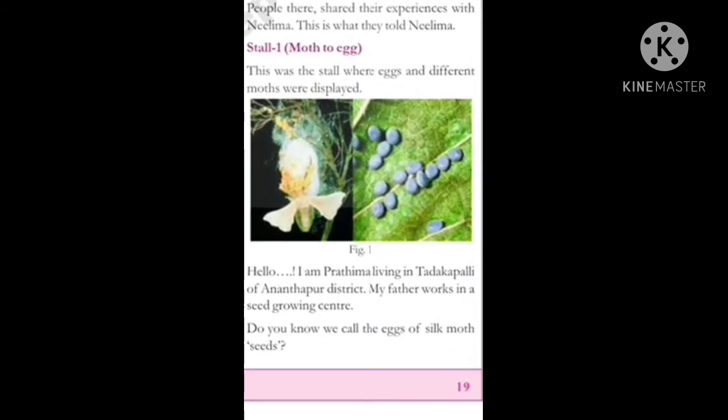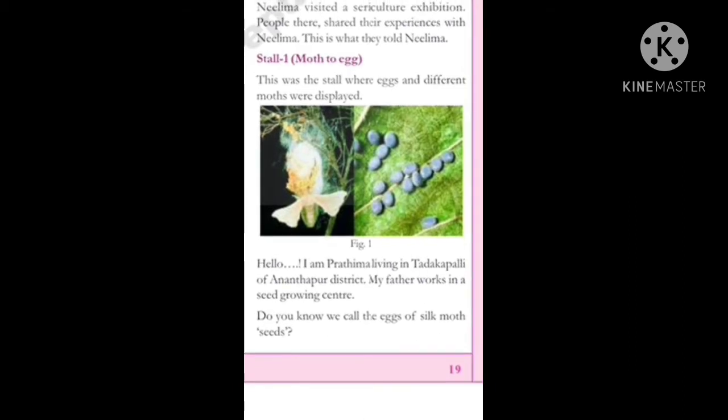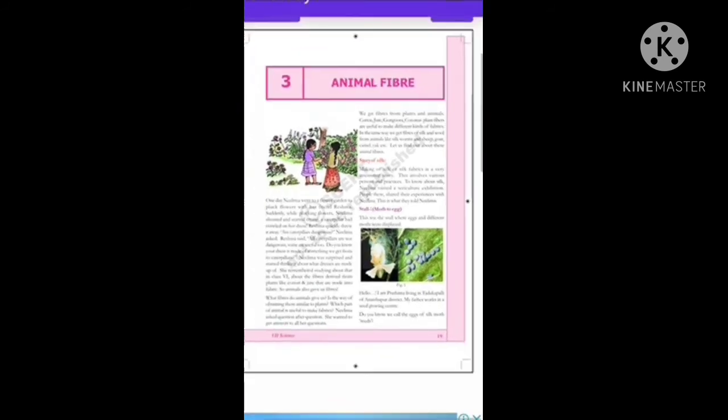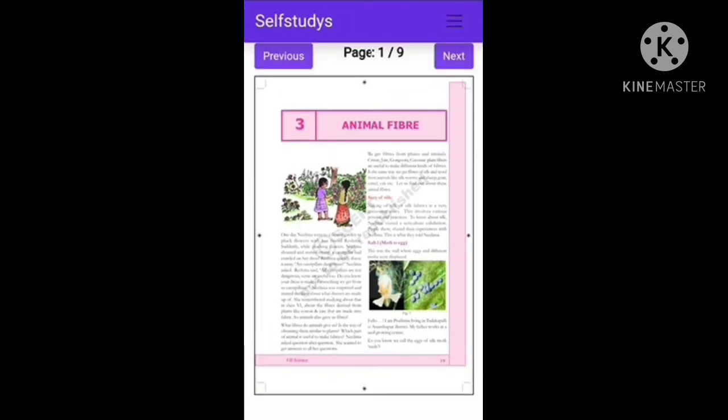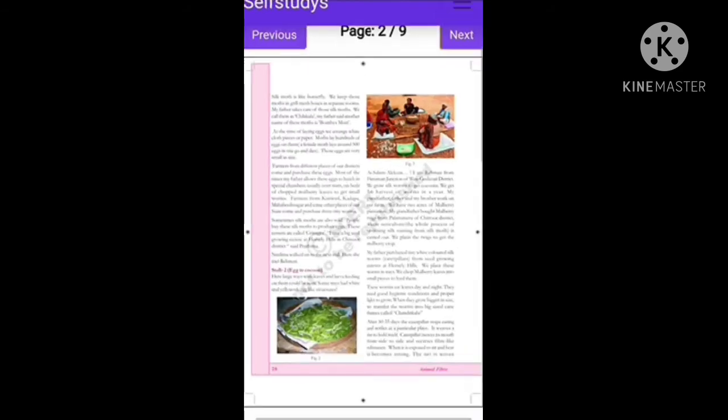Hello, I am Pratima, living in Tadakapalli of Ananthapuram district. My father works in a seed growing center. Who maintains this stall? The name of the maintainer is Pratima. Her father works in the seed growing center. Do you know we call the eggs of silk moths seeds? We already discussed why the eggs of silk moths are called moth seeds. Because they are used to prepare threads for cloths.